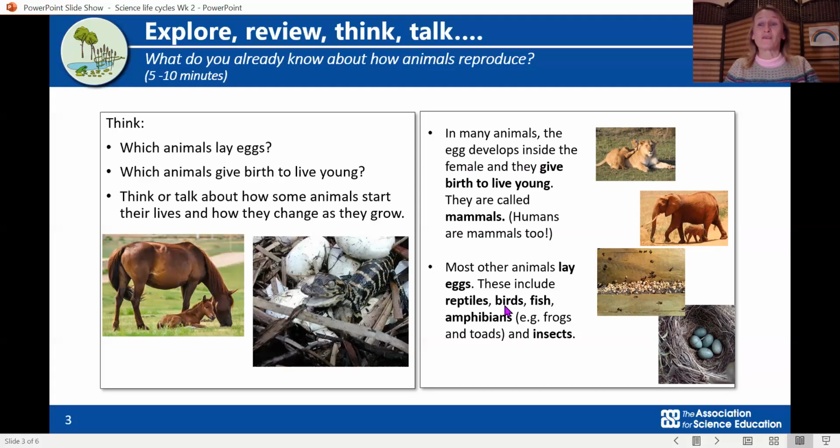But most other animals lay eggs. These include reptiles, birds, fish, and amphibians. That's frogs and toads and things like that. And insects all lay eggs. Okay, some lovely little eggs there. I think they're blackbird eggs because they're blue, but I'm not sure.